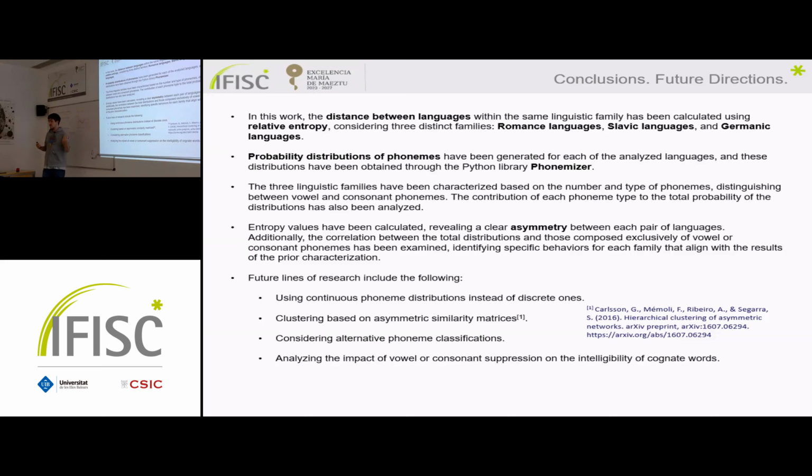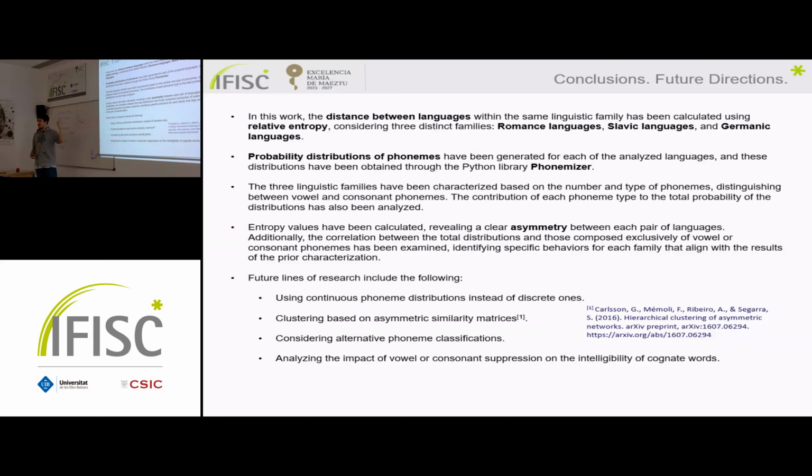The entropy values between languages have shown this asymmetry between languages, and they allow us to characterize the families according to the importance, to the relative entropy, and to the asymmetry of the different types of phonemes, vowel phonemes and consonant phonemes. Then finally, there are future lines of research. One idea could be, we have considered just discrete distributions. So we are comparing token to token, and if there is a difference between the tokens, we are not considering them in the relative entropy.